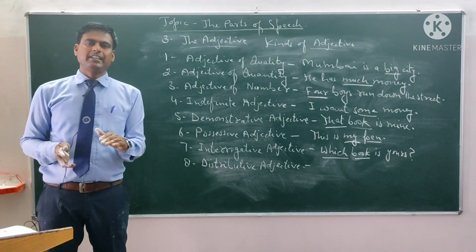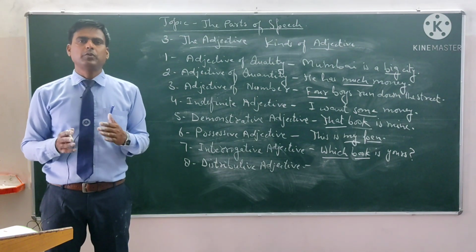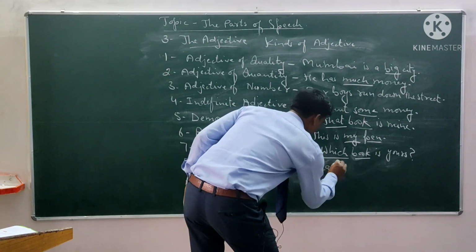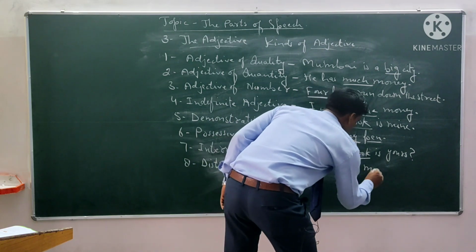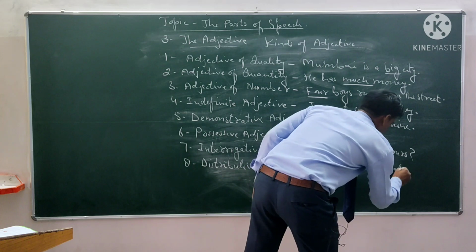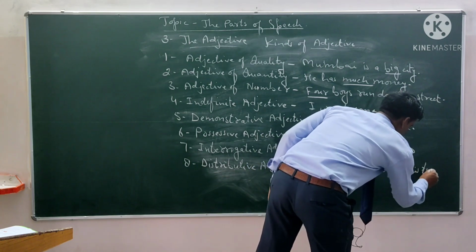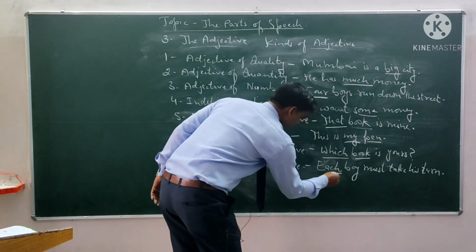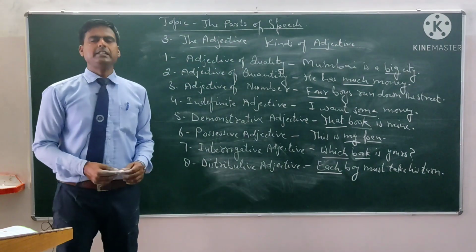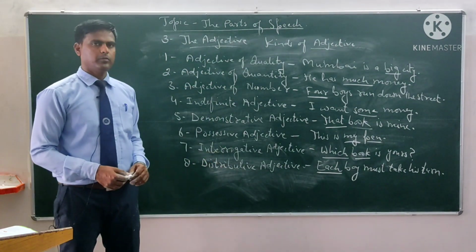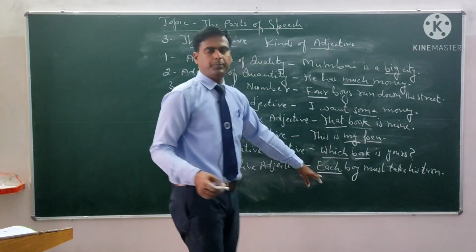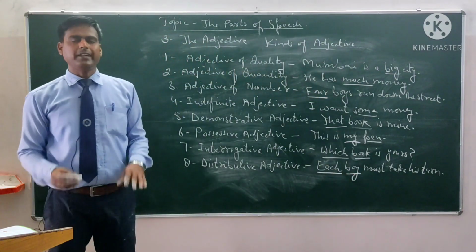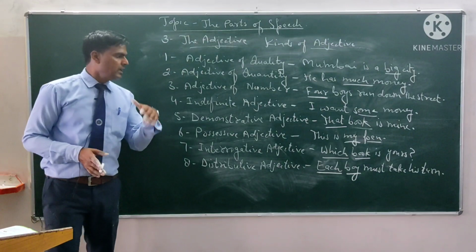Distributive adjective is an adjective which refers to each one of a number. For example, each boy must take his prop. Now, in this example, each is the distributive adjective. This is not a distributive pronoun, because it is used along with the noun and it is going to add something to the meaning of the noun. That's why this is the adjective. This is not the pronoun.